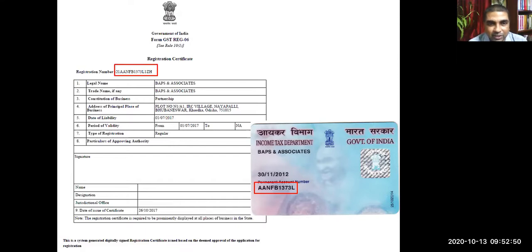Okay. Now look at the GST certificate and tell me, this certificate is valid from which date? So 26th October 2017. That is the date of issue of the certificate. It is valid from which date? So 1st July 2017.